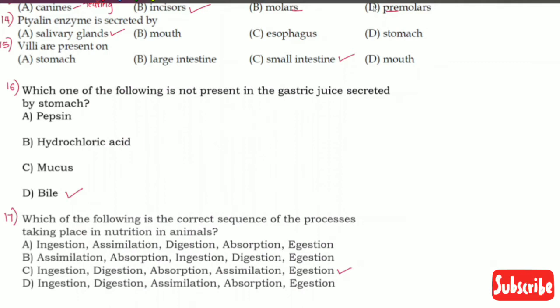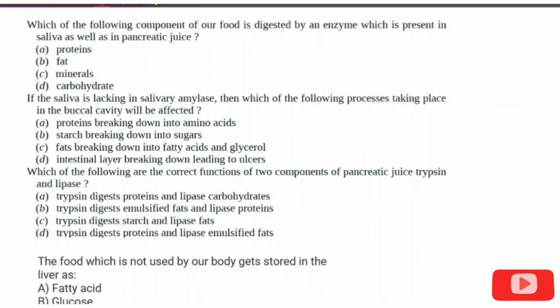Now let us move on to the next set of questions. We have question number 18. Which of the following components of our food is digested by an enzyme which is present in saliva as well as in pancreatic juice? We know that saliva contains salivary amylase. Similarly, pancreatic juice also contains amylase enzyme which is known as pancreatic amylase, and both of these help in digestion of starch or carbohydrate. So D is the correct option.